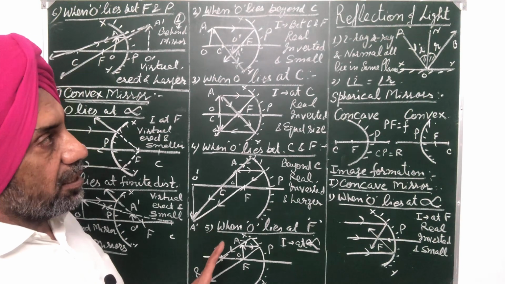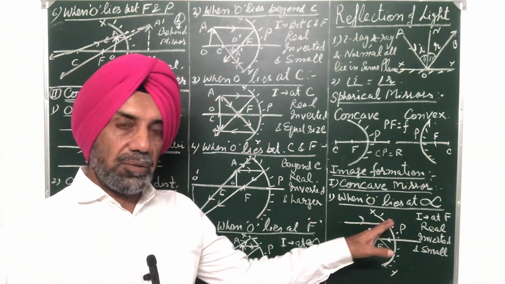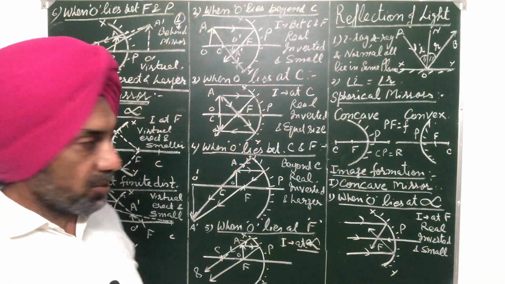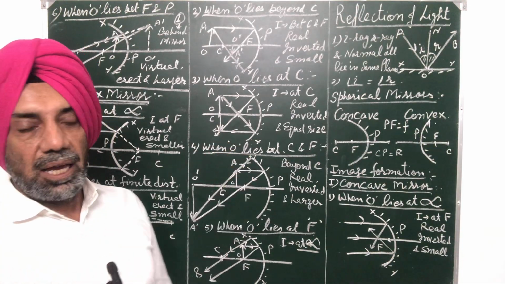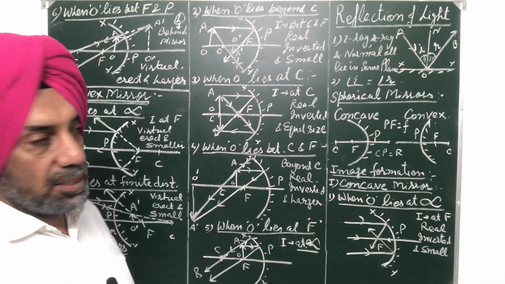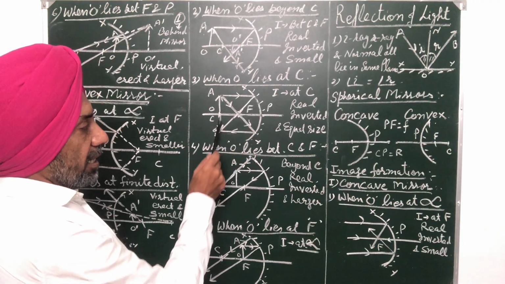So any ray of light, if it is parallel to the principal axis, after reflection from a mirror, will pass through the focus or appear to pass through the focus. And any ray of light passing through the focus, after reflection, will get reflected parallel to the principal axis in the backward direction. So these two rays intersect at this point.